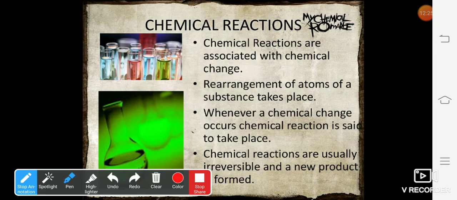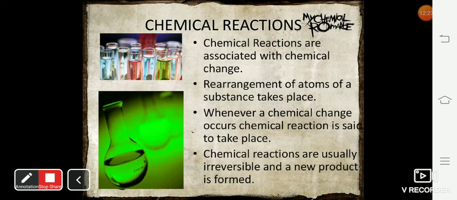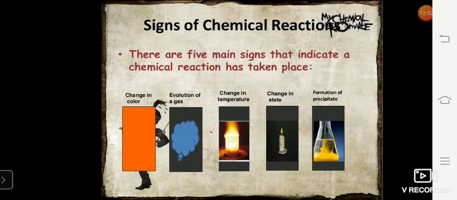Third thing is, whenever a chemical change occurs, chemical reactions tend to be taking place. And chemical reactions are usually irreversible and a new product is formed. You can look at the example which I taught you right now. NaCl is a salt, whereas NaOH is a base and HCl is an acid. When you are treating an acid with a base, it will be salt and water. Most of you are now able to recall these examples which I was giving you in 8th standard.